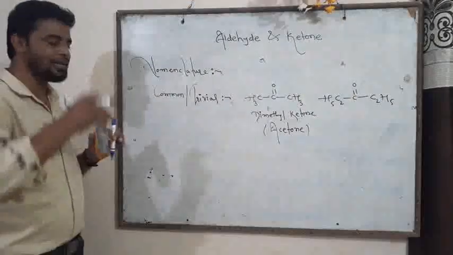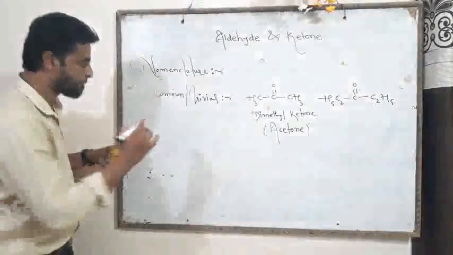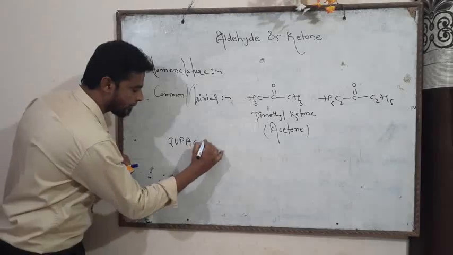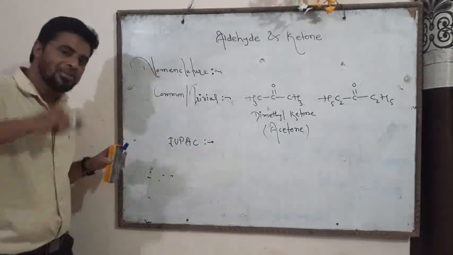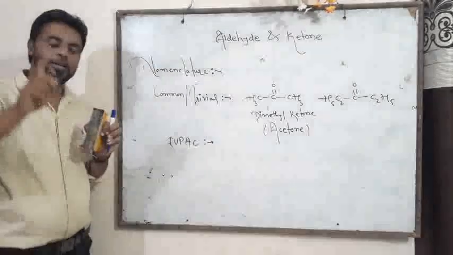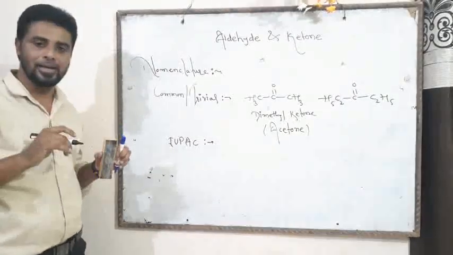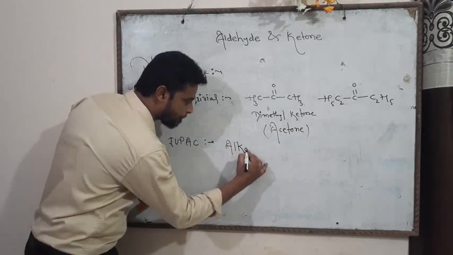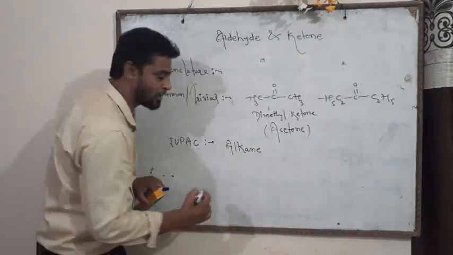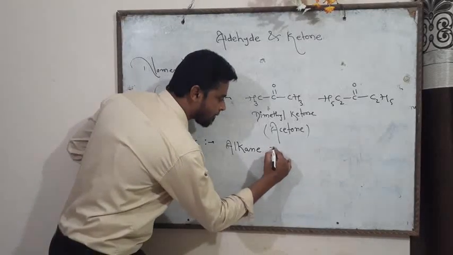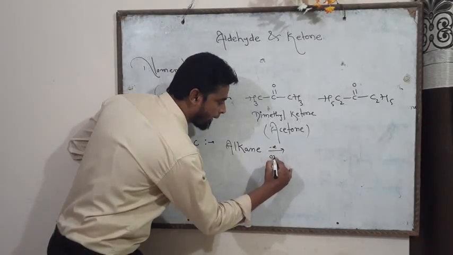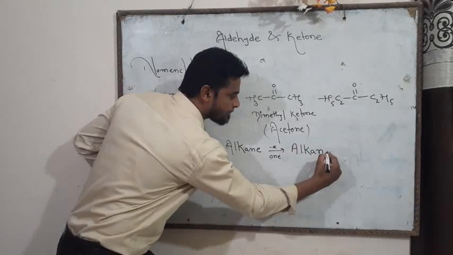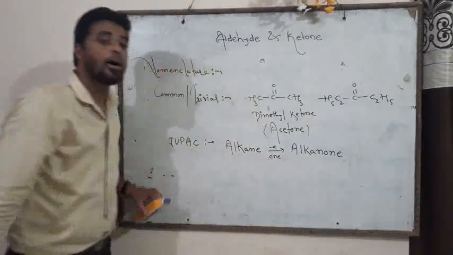Now friend, let's see their IUPAC name. As I said a little while ago, the alkane is considered as the parent alkane. Therefore, here also first we write the name of the alkane, and if there is a ketonic functional group, then E is replaced by ONE, that is alkane becomes alkanone.